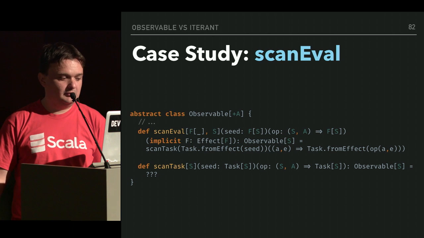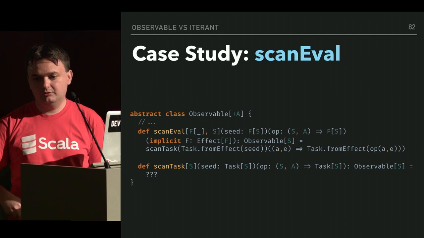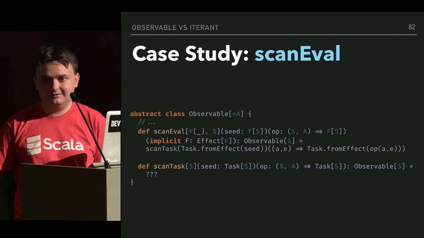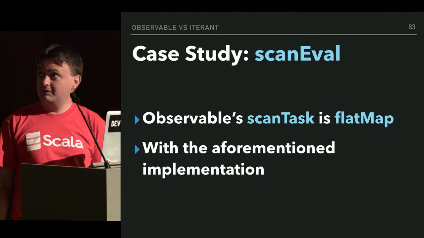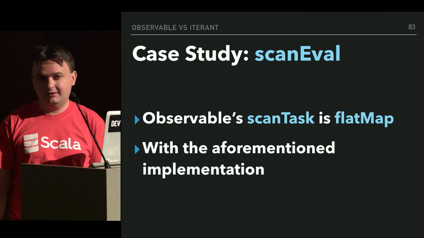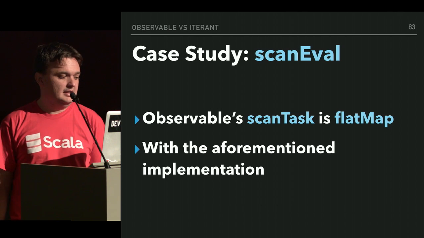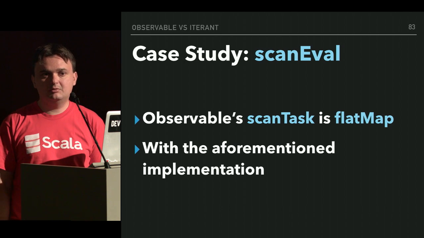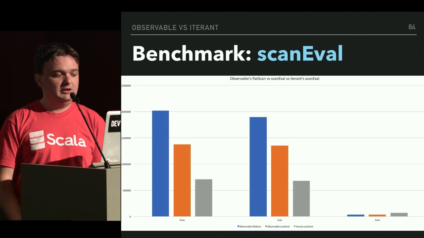So we transform those data types into Task, and then we compute that, and then on Task we do something like onComplete do that. The implementation for observable I can't fit on one slide because it's basically just flatMap, with the aforementioned implementation, with all the concurrency problems that it has and the optimizations.